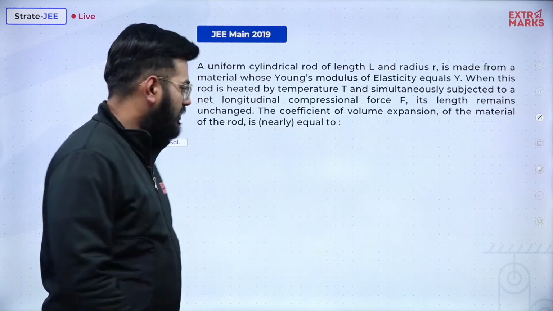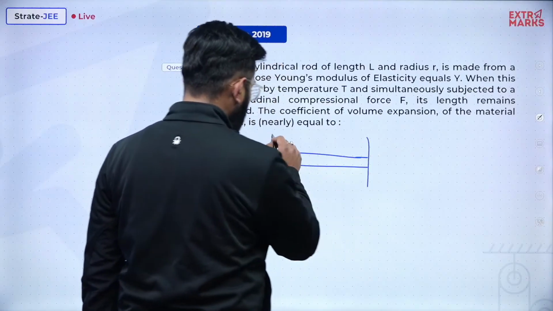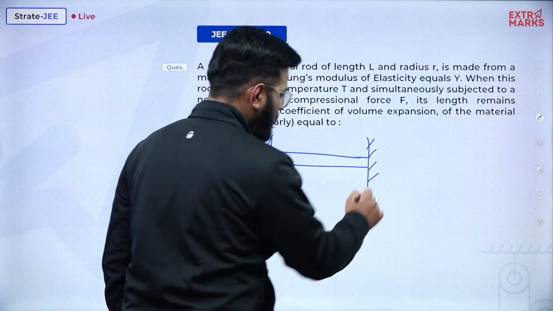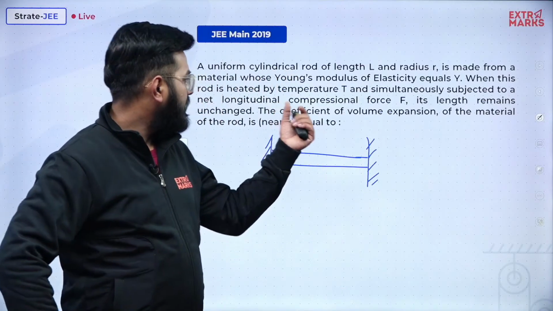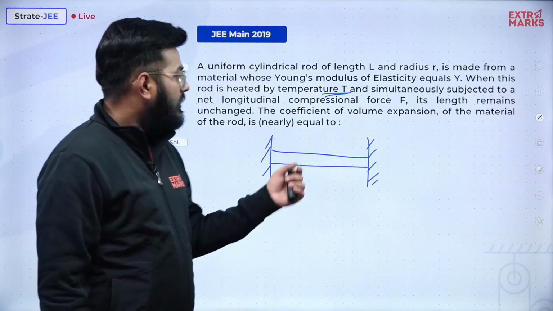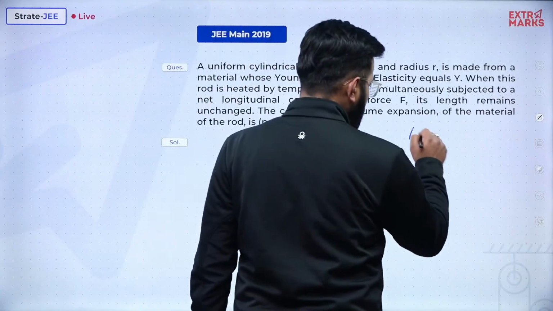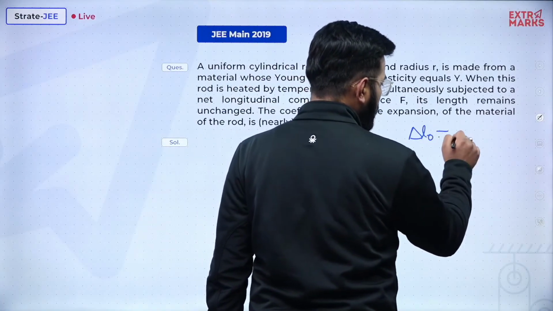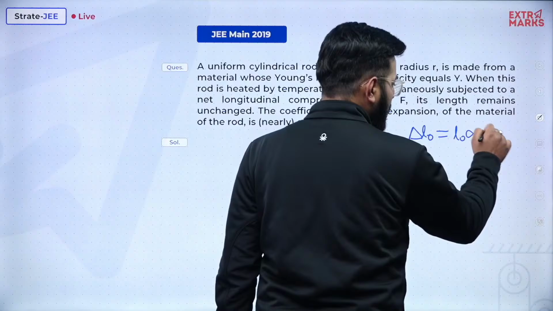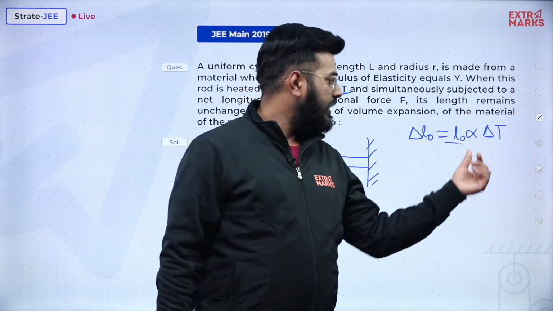So first let us just draw what the case is. Here's a rod and obviously it is getting heated by a temperature T, and because of this there will be an elongation. The elongation delta L naught will be equal to L naught into alpha into delta T, depending upon the original length.